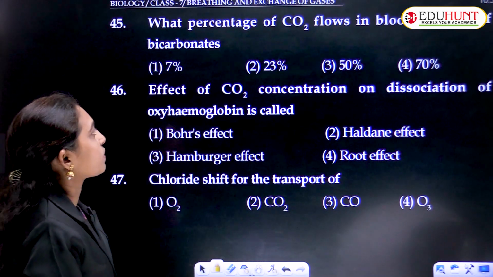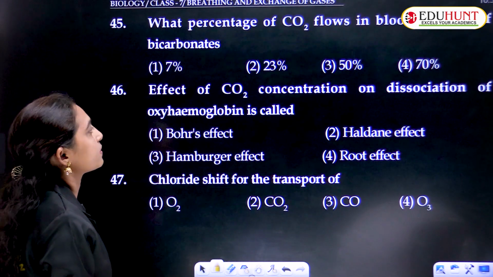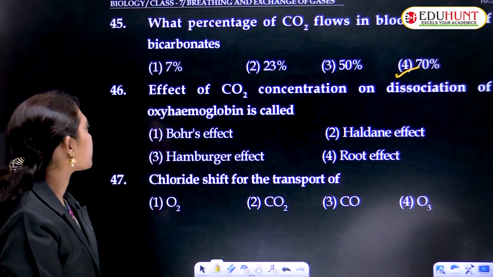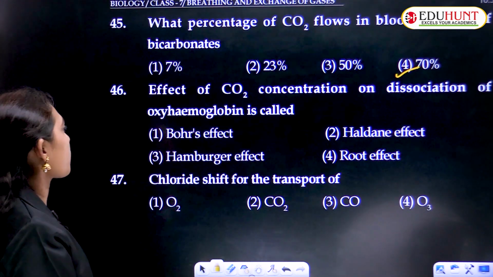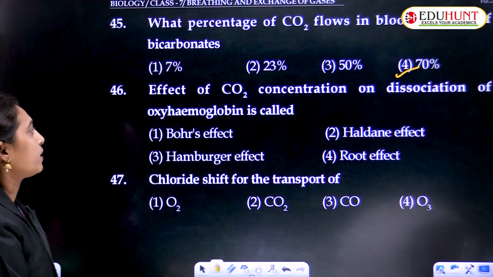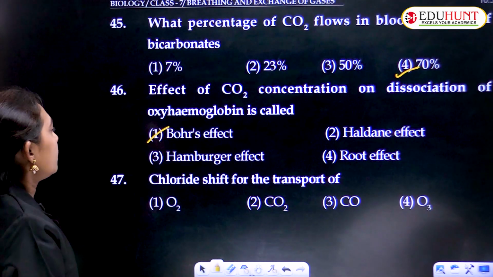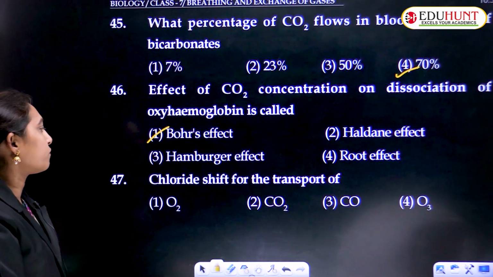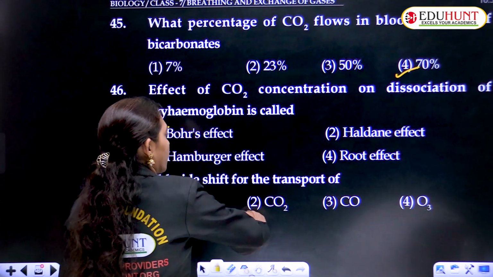What percent of CO2 flows in blood in the form of bicarbonates? It is 70%. The effect of carbon dioxide concentration on dissociation of oxyhemoglobin is called Bohr's effect. Chloride shift is for the transport of CO2.